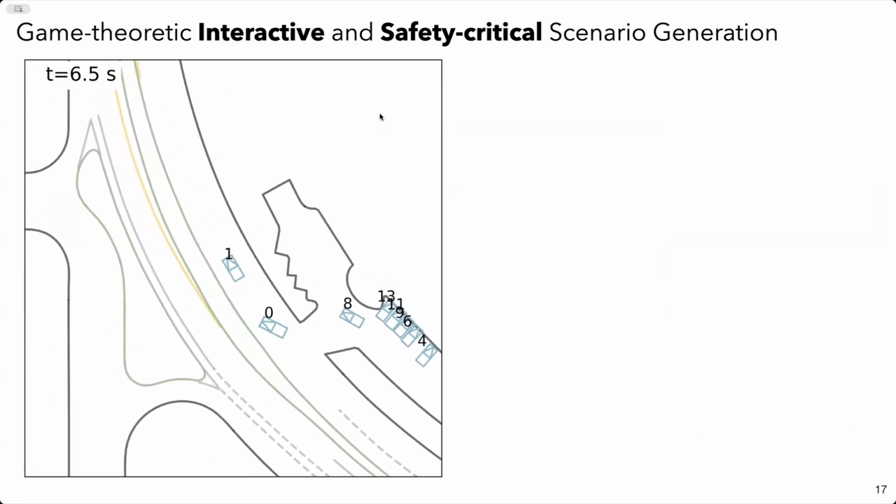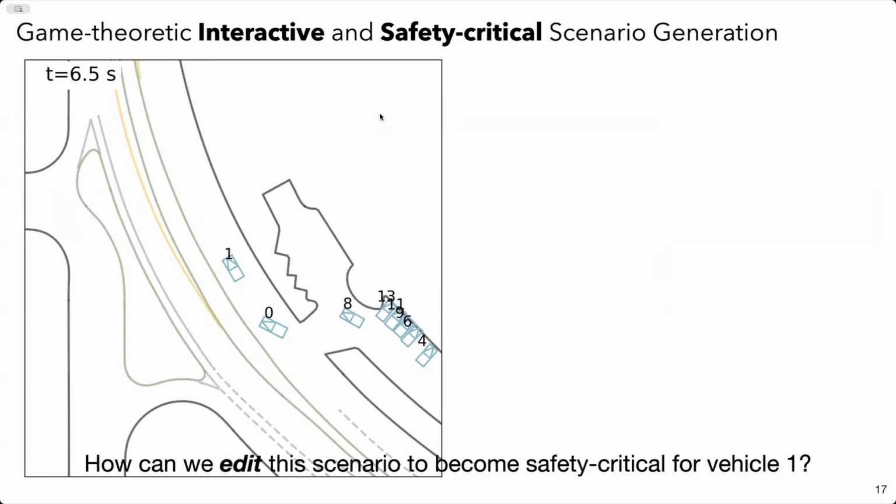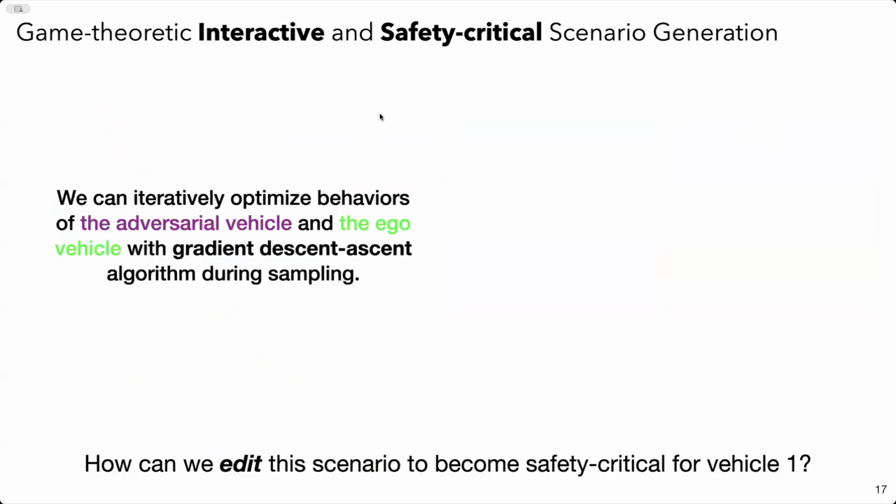How can we edit this scenario to become more safety critical for vehicle 1? The approach we propose is to iteratively optimize the behavior of the adversarial vehicle and the ego vehicle with a gradient descent ascent algorithm. This is in light of a game theory formulation, modeling the two-vehicle interaction, in this safety critical case, as a zero-sum pursuit-evasion game.